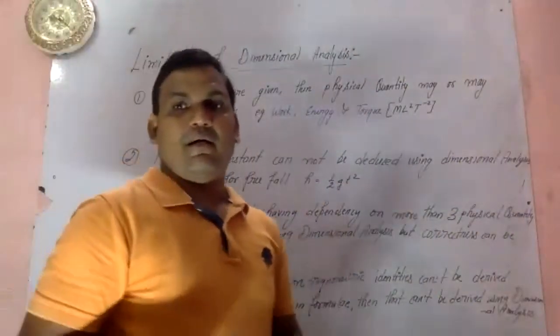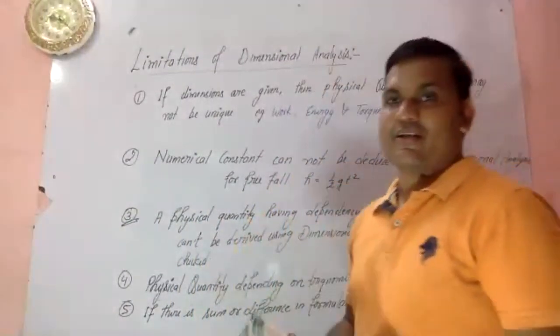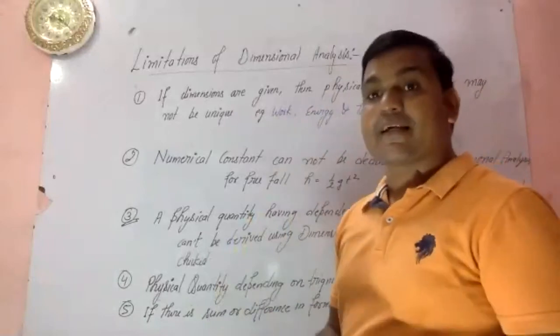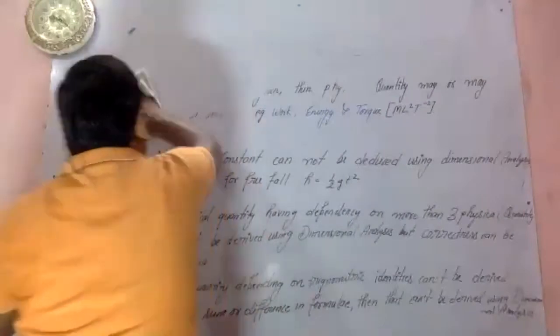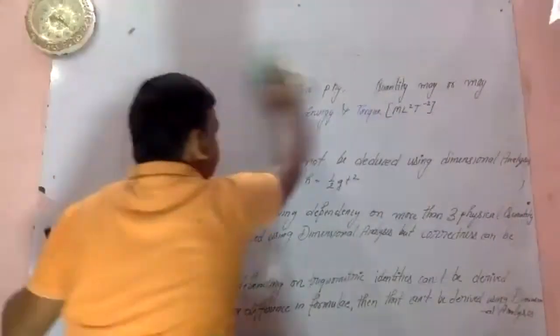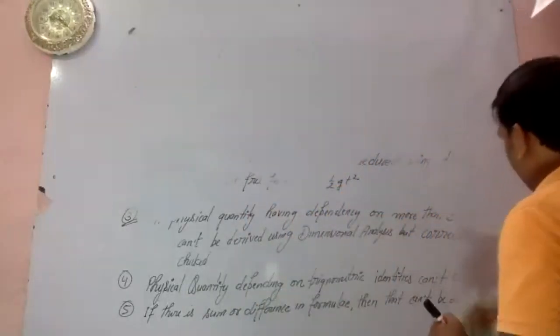Coming to the error analysis. What is basically error? So we should understand what is basically error. Error analysis.